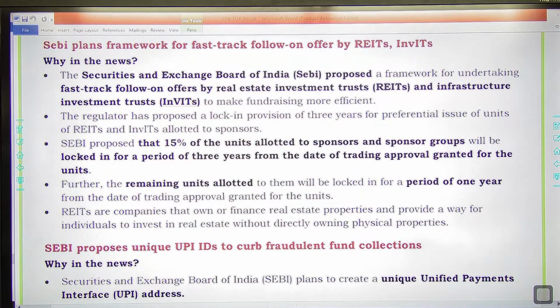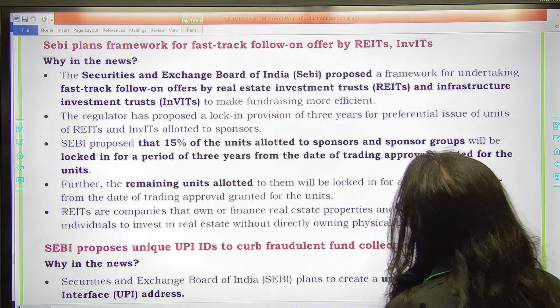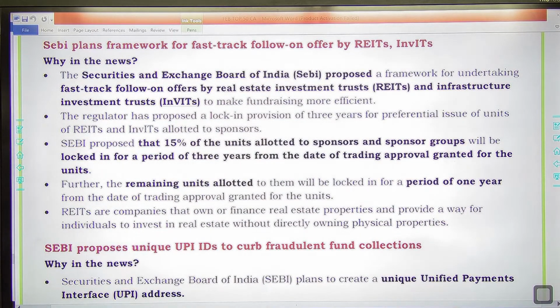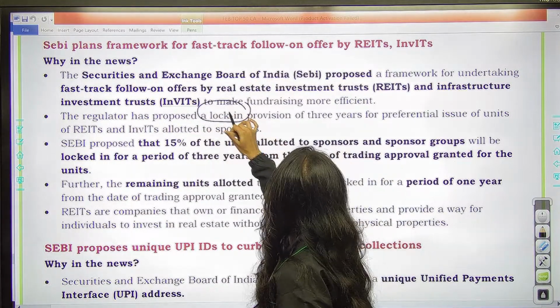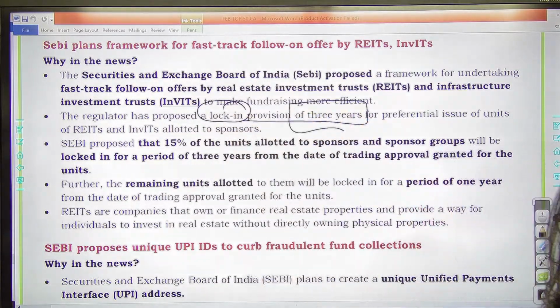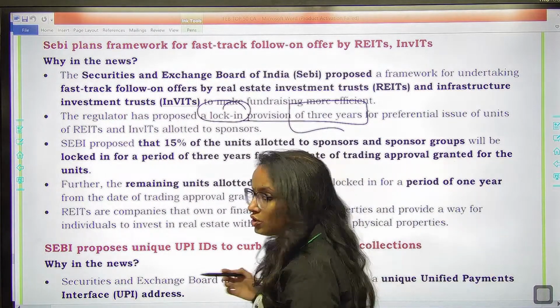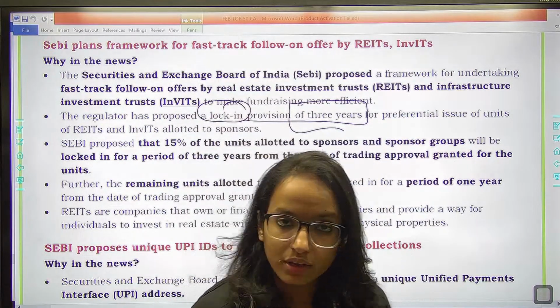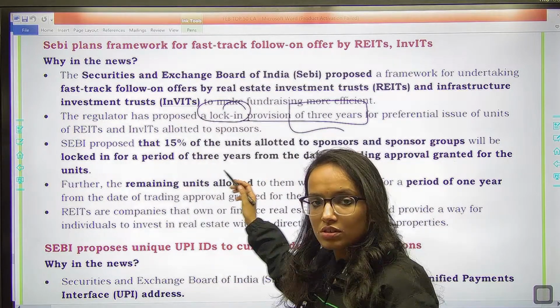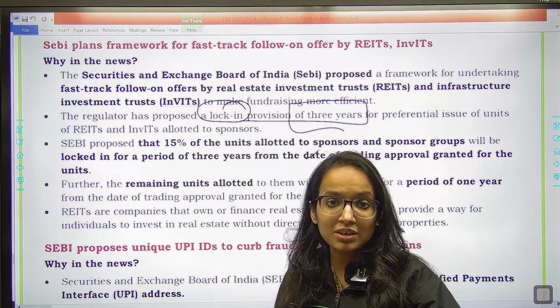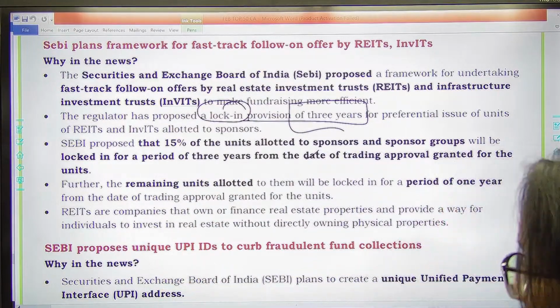Then SEBI has also proposed a framework for undertaking fast-track follow-on offers by real estate investment trusts and InvITs to make fundraising more efficient. Basically they have proposed a lock-in provision of 3 years for preferential issue of units. How long is the lock-in? 3 years for preferential issues of units of REITs and InvITs allotted to sponsors. Whatever preferential issue is made to sponsors, they have provided a 3-year lock-in. Why this lock-in? Because they want these sponsors to have a long-term, vested interest in these securities, right? So there is a 3-year lock-in period.